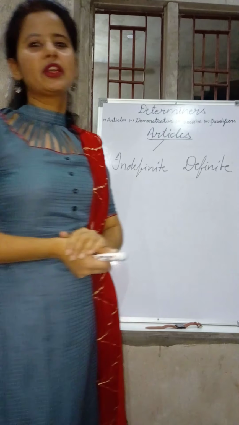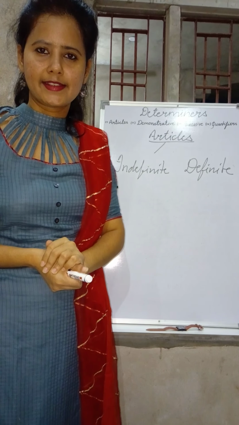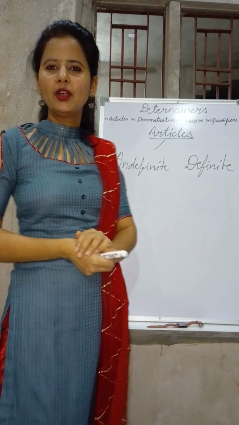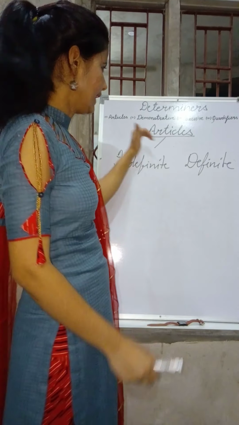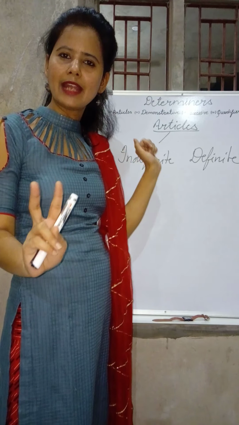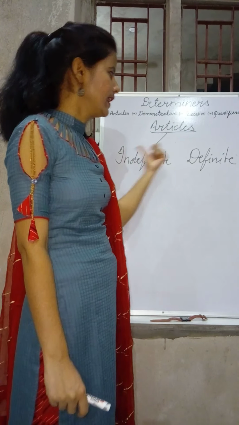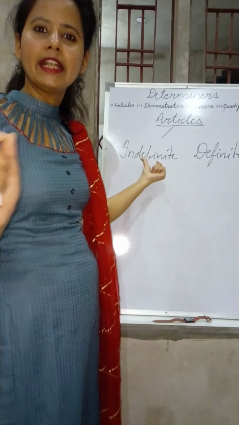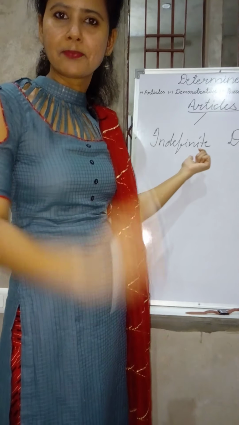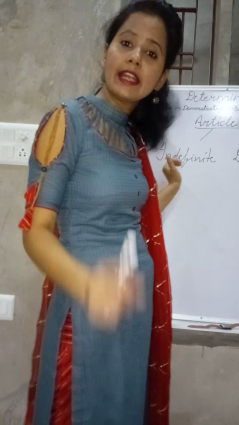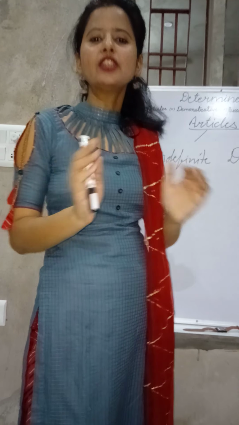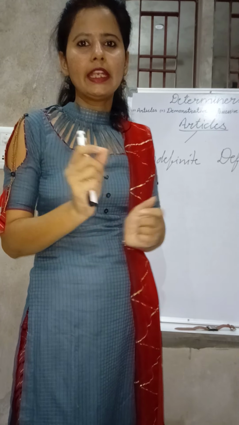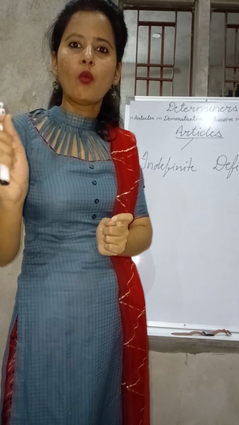So first of all, we are going to start with articles. As you already know, articles are of two types, indefinite article and definite article. What is an indefinite article? It is an article that is used before a noun in a general sense.